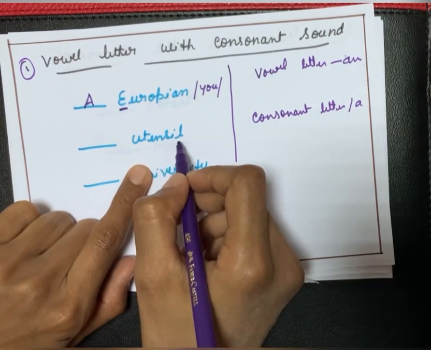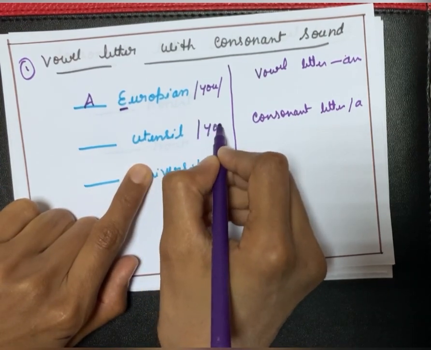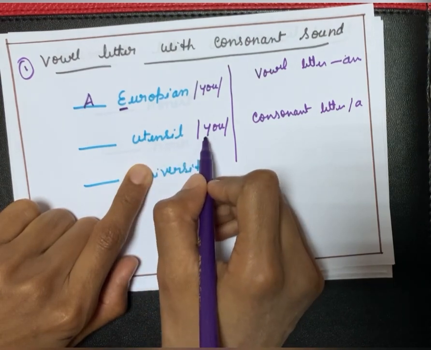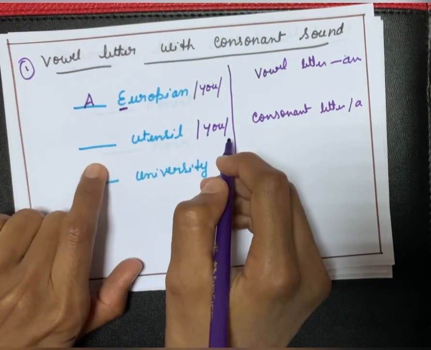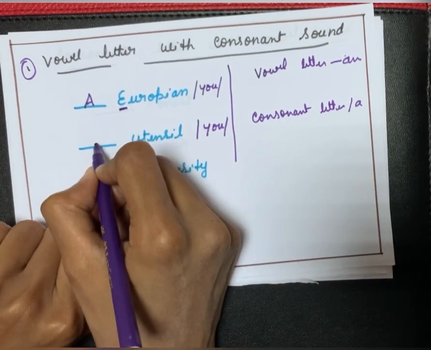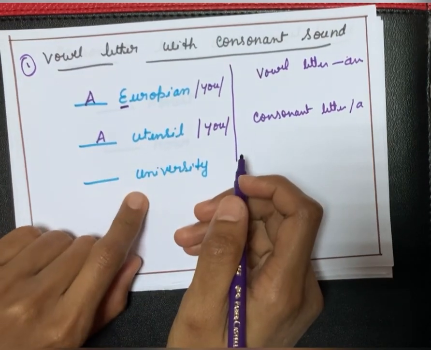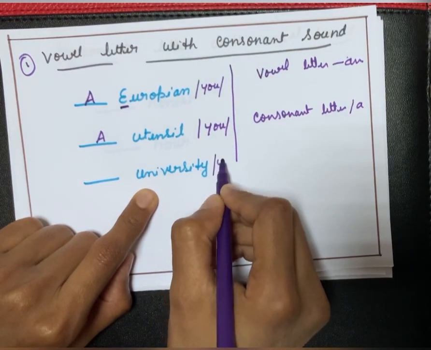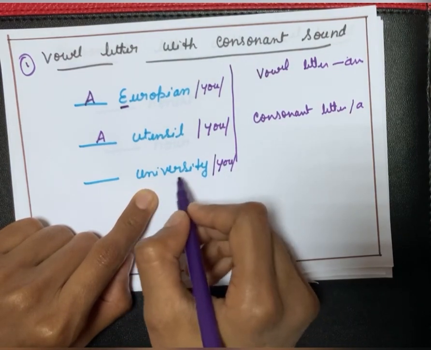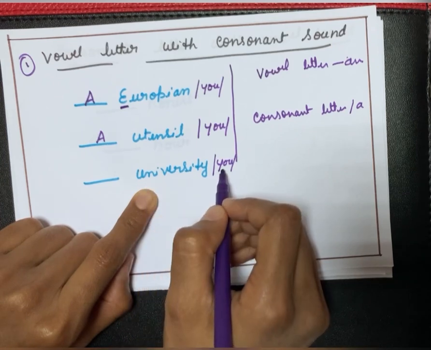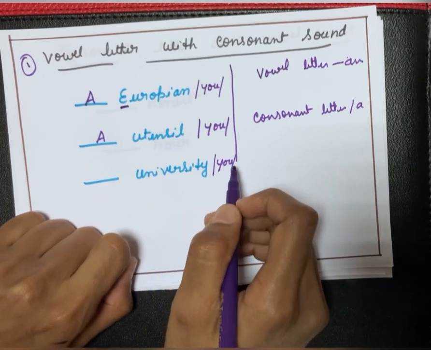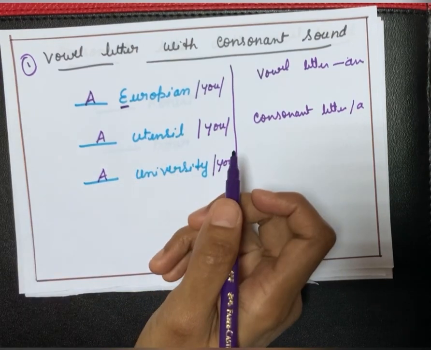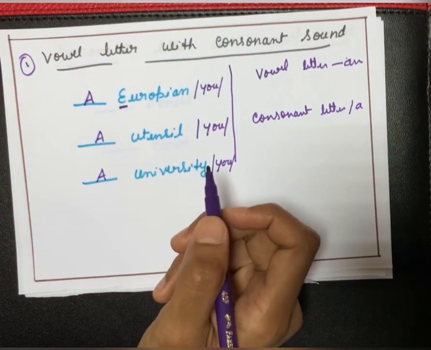Similarly, utensil. The U sound comes first. Utensil. The U sound is a consonant sound, so here a utensil is used. Here, university. University also starts with the sound U. The U sound comes first, so it is a consonant sound. So here we have to use a university, not an university.